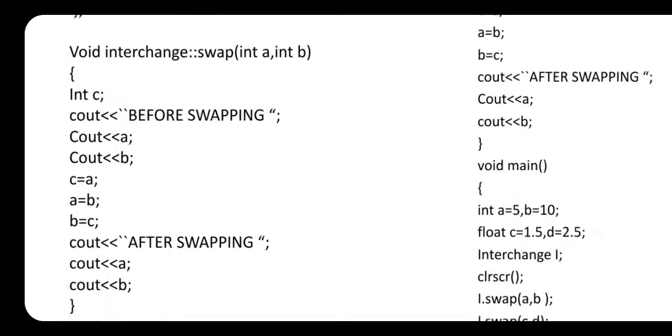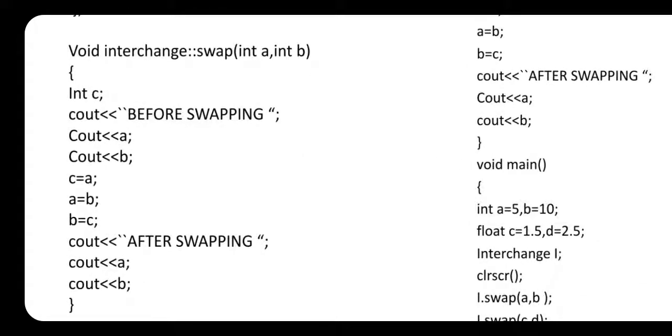So now here we define the function, that is return type, class name, scope resolution operator, overloaded function name that is swap, then integer a comma integer b. After that perform the swapping. To perform swapping we need one more variable which is declared here, integer c. Before swapping here check the value, that is cout a and cout b.